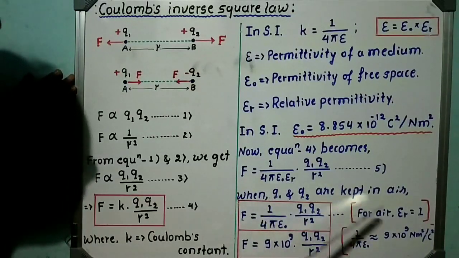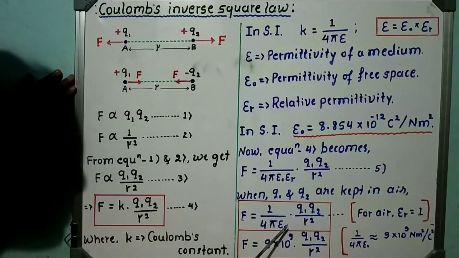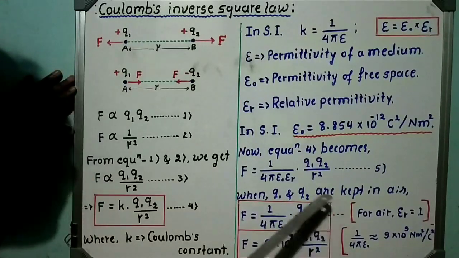Here epsilon r value is 1. That's why only epsilon naught is there, into Q1 into Q2 divided by r square. Okay, this is our standard equation.